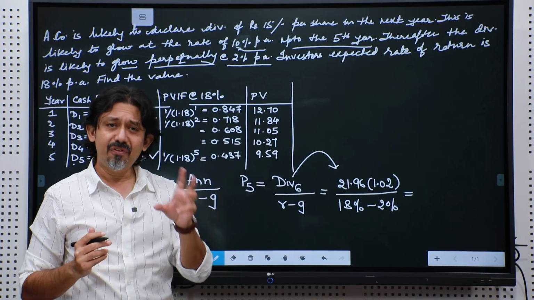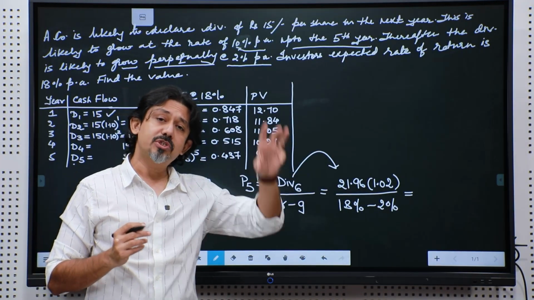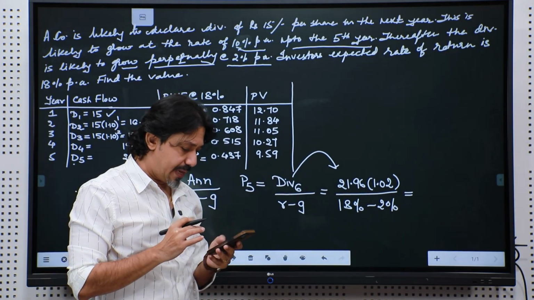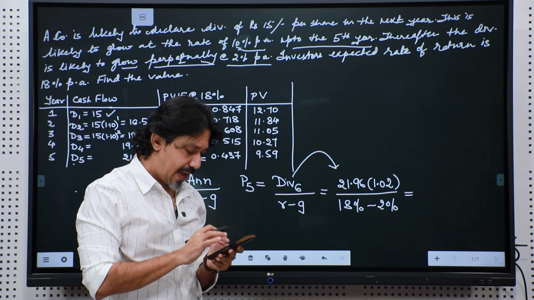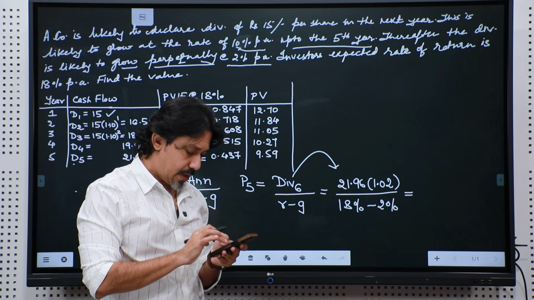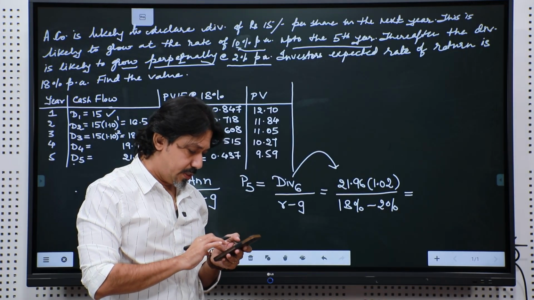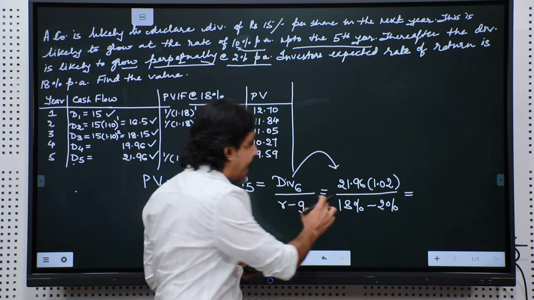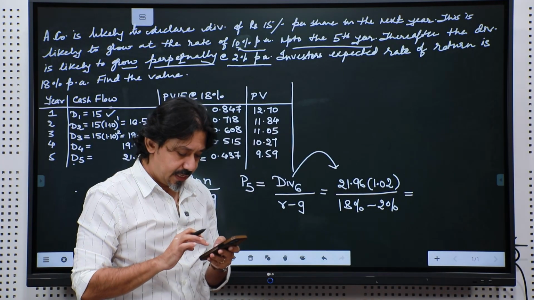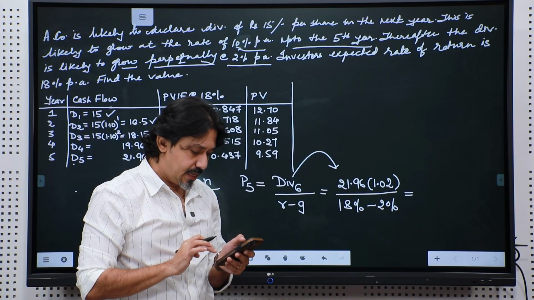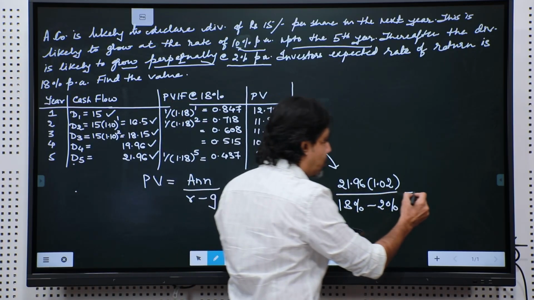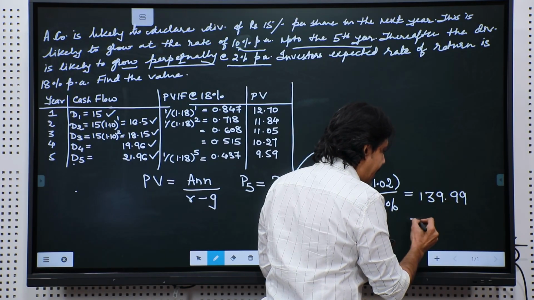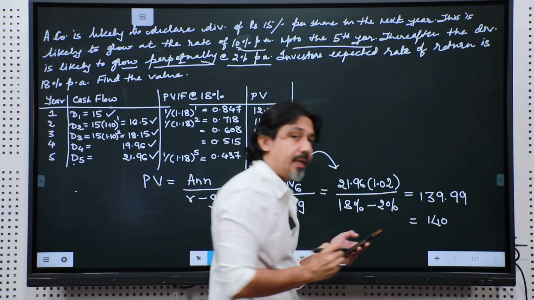So, this 5th year's dividend will now start growing at the rate of 2%. That is a simple calculation: 21.96 into 1.02, that is 22.39, divided by 18 minus 2, which is 16%, gives me a value of 139.99. I can round it off to 140.